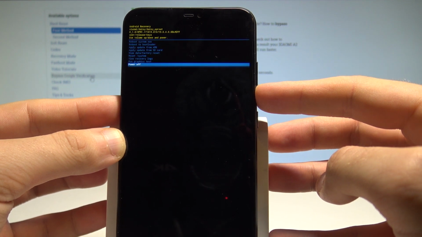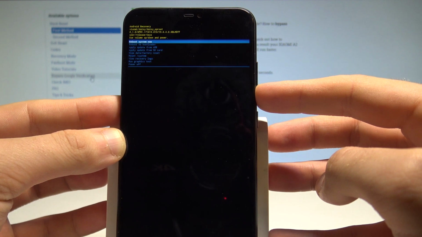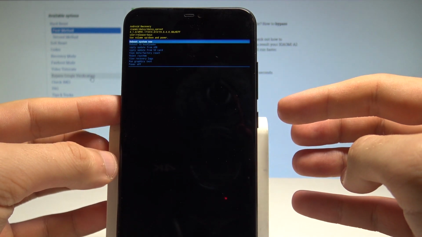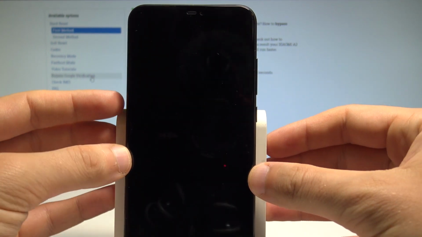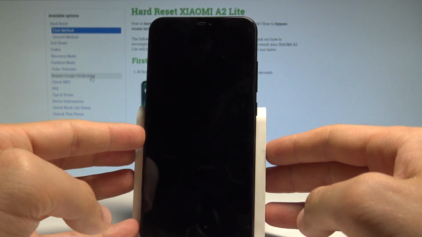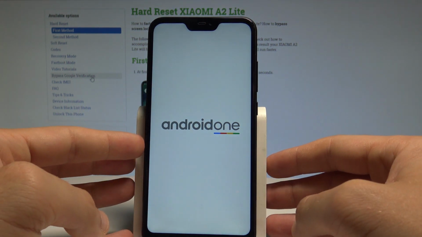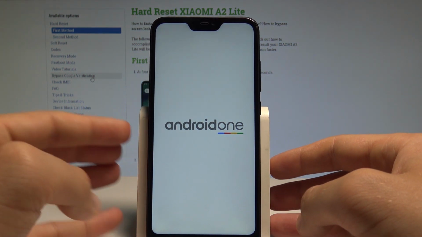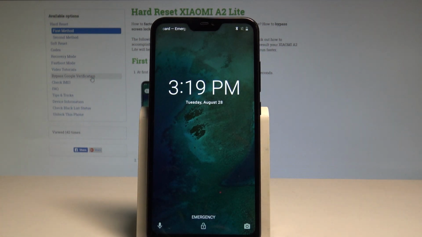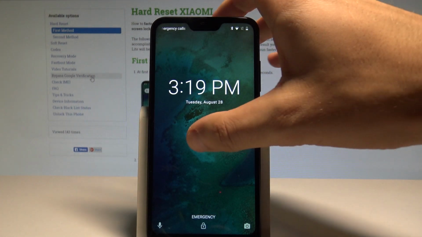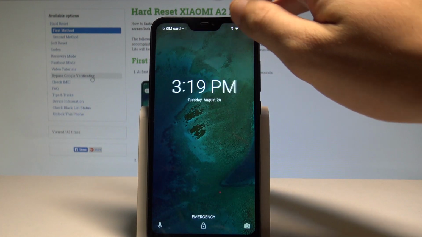So if you would like to quit the recovery mode, you need to choose the power off option, or you can choose the first one, which is Reboot System Now. So let me choose Reboot System Now, let me press the power key to confirm it, and right now the device is booting into normal mode. Let's just wait a few seconds until you will be able to use your device. Excellent, the home screen pops up, so everything went well, and now you can unlock your device and start using your phone.